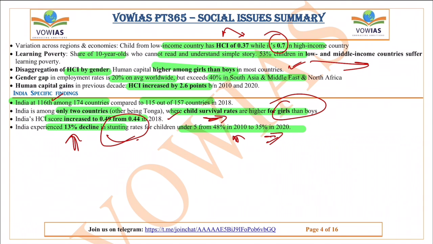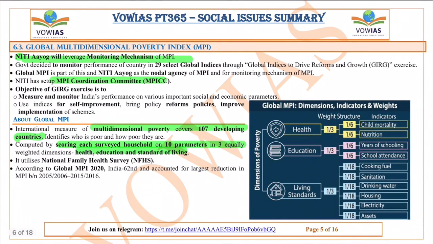Okay, now let's move on to the next one. The next one is Global Multidimensional Poverty Index. So for this Global Multidimensional Poverty Index, if you see, in India, it is Niti Aayog who will be leveraging the monitoring mechanism. So Niti Aayog will be managing it in India, and the government decided to monitor the performance of the country in 29 select global indices to drive reforms and growth exercise.